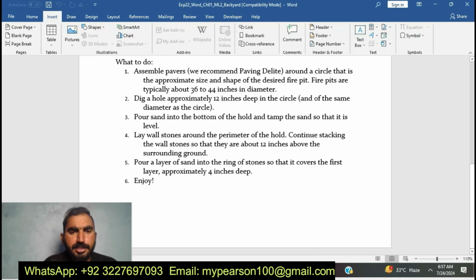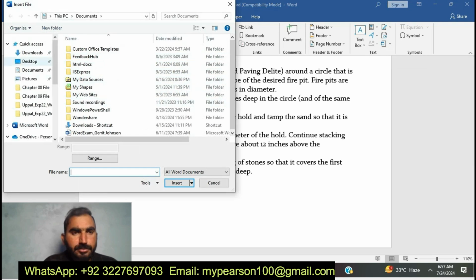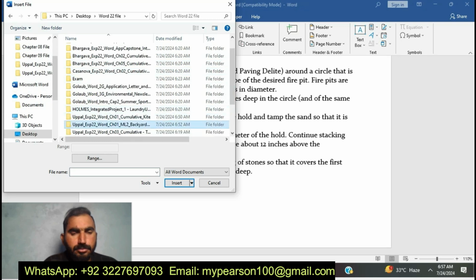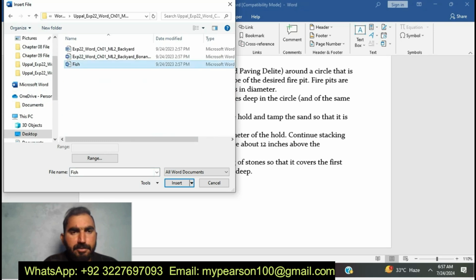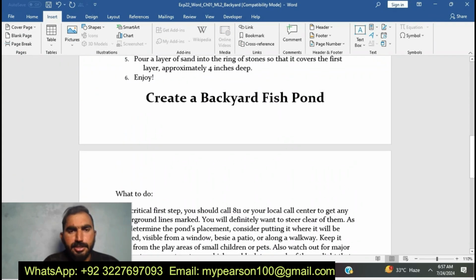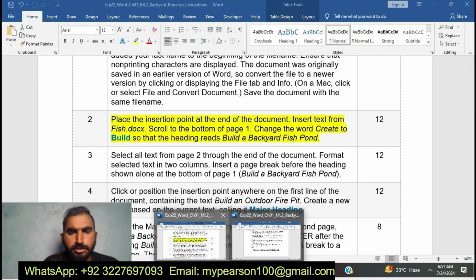I have placed the insertion point. You can see here. Okay, here is my fish chart. Now I am going to insert this one. You can see here I have inserted the data from the fish docs at the end of the insertion point.